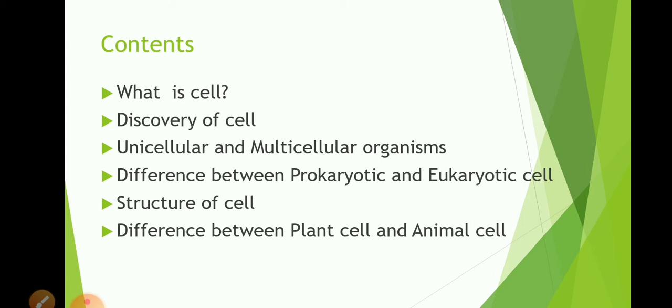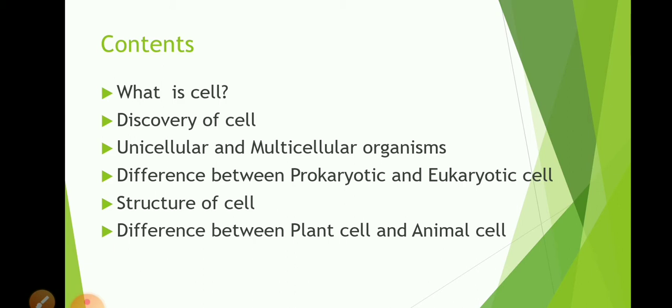Students, you know that our house is made up of rooms, rooms are made up of walls, and walls are made up of bricks. Here, bricks are the smallest unit of the house and most fundamental also. Without bricks, we can't construct a house. In the same way, the human body is made up of a number of organs such as hands, legs, heart, brain, etc. These organs are made up of tissue.